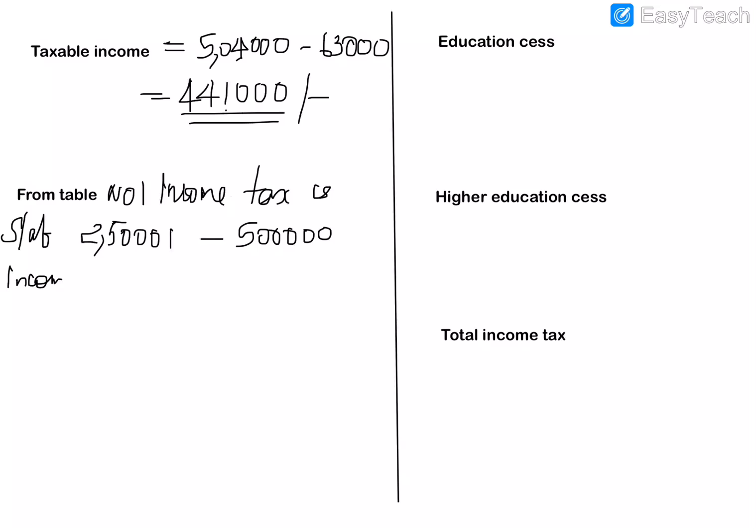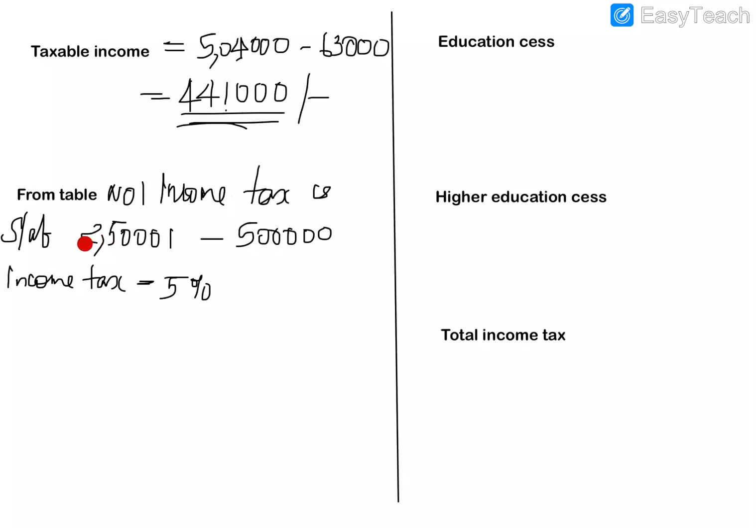So his income tax will be, we will write it here, income tax is 5% of the taxable income. His taxable income is 4,41,000, but he doesn't have to pay 5% on this whole amount.